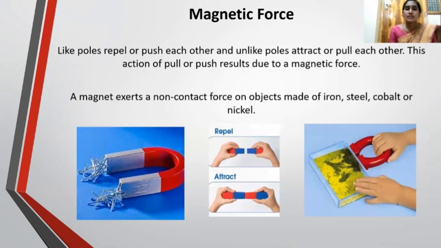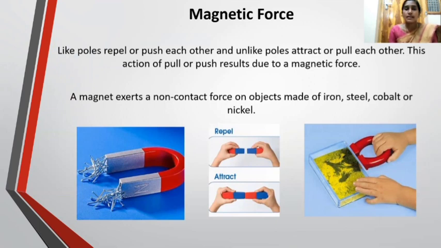Now we will discuss the magnetic force. This is one of the non-contact forces. The magnetic force is defined as the force inside the magnet. In a magnet, like poles repel or push each other and unlike poles attract or pull each other. This action of pull or push results due to a magnetic force.